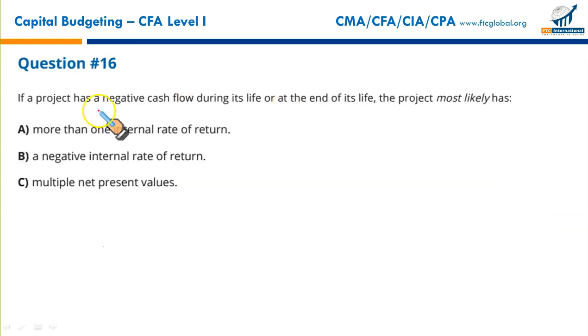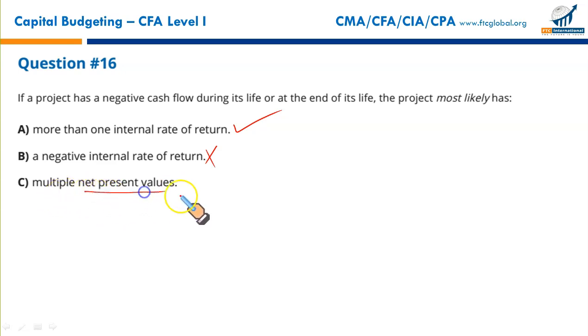So as you've just seen, if a project has negative cash flow during its life or at the end of its life, the project most likely has more than one internal rate of return. It's a correct statement. We've just seen in a question. A negative internal rate of return, negative IRR is not possible. So percentage has to be positive.